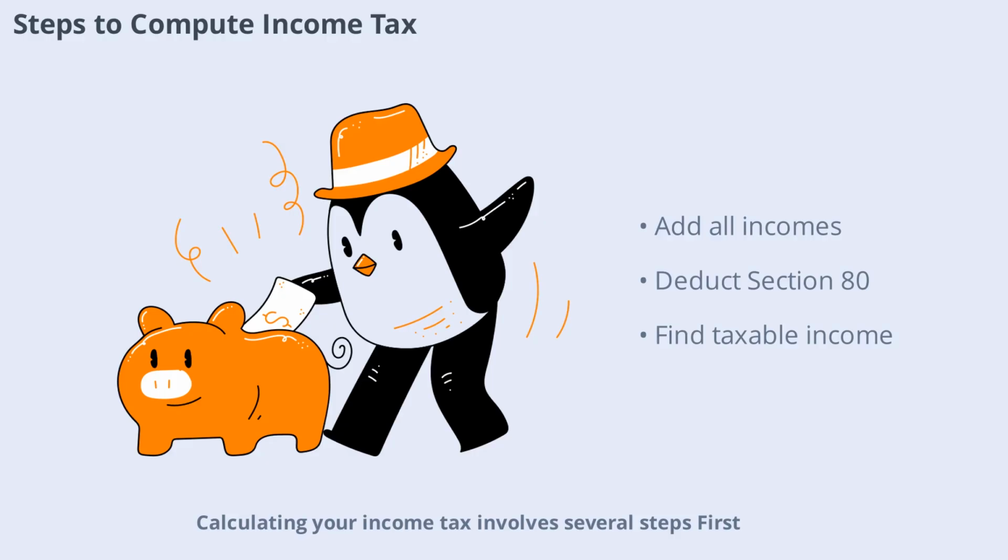Calculating your income tax involves several steps. First, add up all your income from various sources to get your gross total income. Next, subtract deductions allowed under Section 80 such as contributions to provident funds or insurance premiums. The remaining amount is your taxable income, on which tax is calculated as per the applicable slab rates.